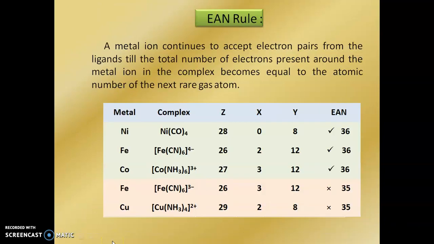Next is the EAN rule. A metal ion continues to accept electron pairs from the ligand till the total number of electrons present around the metal ion in the complex becomes equal to the atomic number of the next rare gas atom. Here this complex shows 36 EAN, hence this obeys the EAN rule. Again this complex shows 36 EAN, hence they obey the EAN rule. Again this complex shows 36, they obey the EAN rule, but these two complexes show 35 EAN, hence they do not obey the EAN rule.